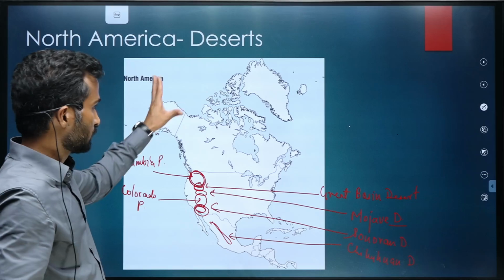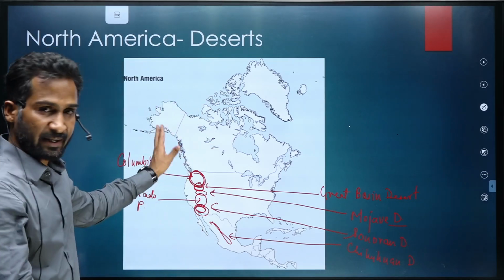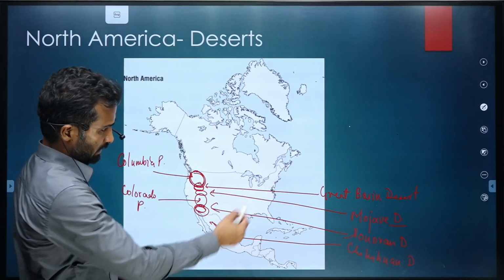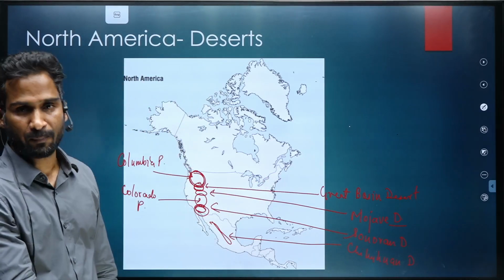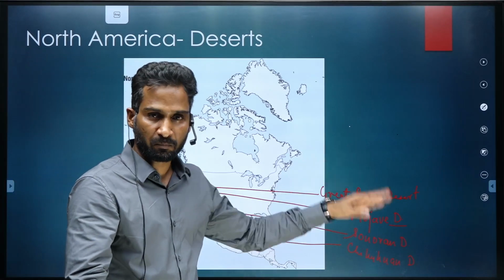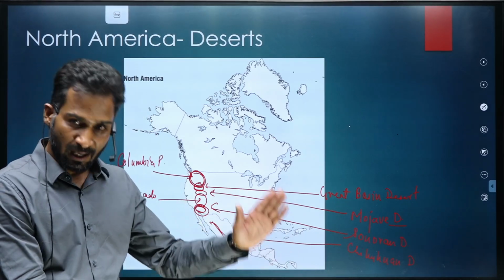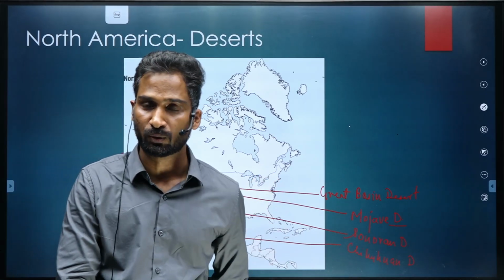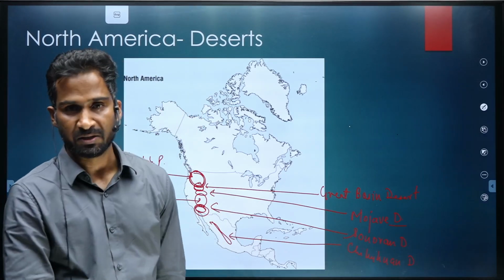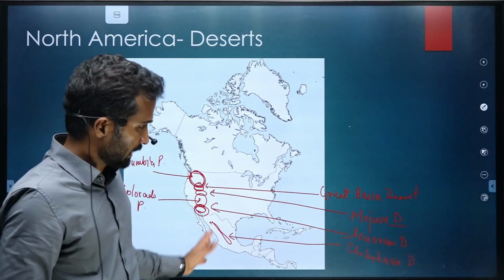Okay, so I just hope that these deserts are making sense. I'm trying to connect with the plateaus as well. So if you look at this, these deserts are below Columbia Plateau. Just below Columbia Plateau is Great Basin. Below the Great Basin is Mojave, and then we have Colorado Plateau, and then below Colorado Plateau we have Sonoran, and then below that in Mexico we have Chihuahuan Desert. These four deserts of North America are very important. Again, you should remember them.